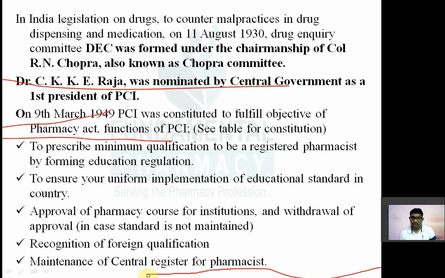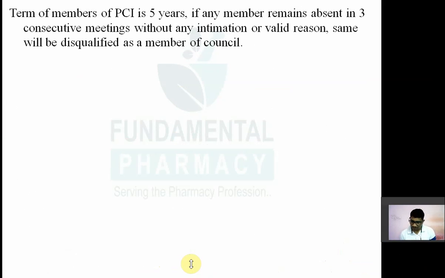The central register is maintained by central council. Central मतलब PCI. Central register is maintained by central council, that is the Pharmacy Council of India. So for the central register, first of all, the state pharmacy council has to make a first register of registered pharmacists, and every state has to submit their data to PCI. PCI will compile one more register known as a central register for pharmacists. So it will have all the pharmacists throughout India, with their names and all the data. That is the central register. These are the functions of Pharmacy Council of India.